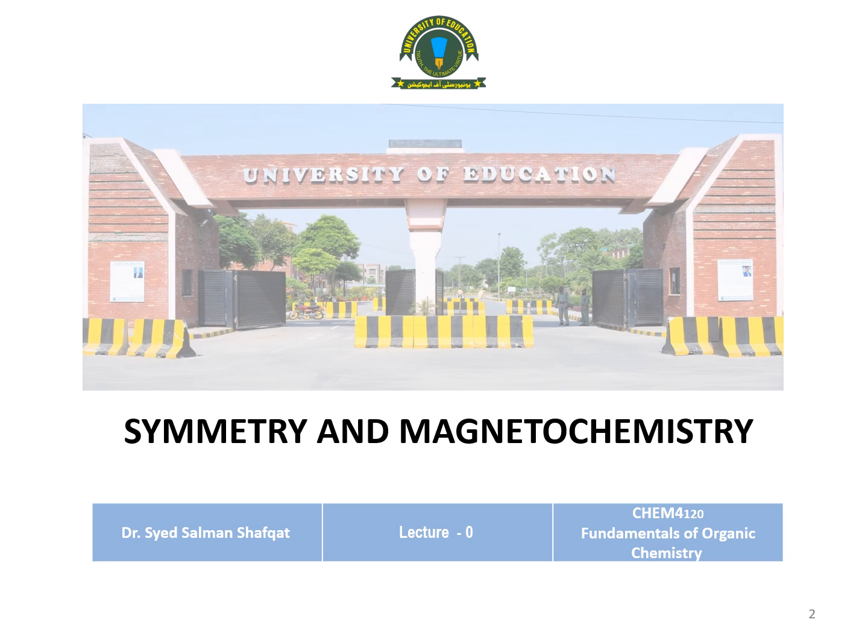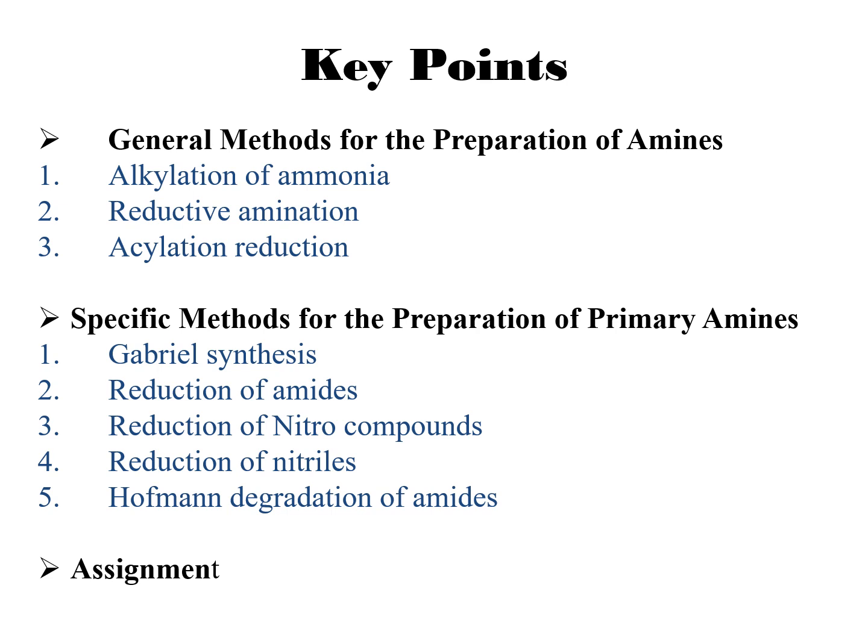In this lecture, we shall discuss some preparation methods that are used for the synthesis of amines. Basically, preparative methods for amines can be categorized into two classes. One of them is general methods for the preparation of amines, and the second class is known as specific methods for the preparation of amines. There are three subclasses among general methods. One of them is alkylation of amines, second one is reductive amination, and third one is acylation reduction.